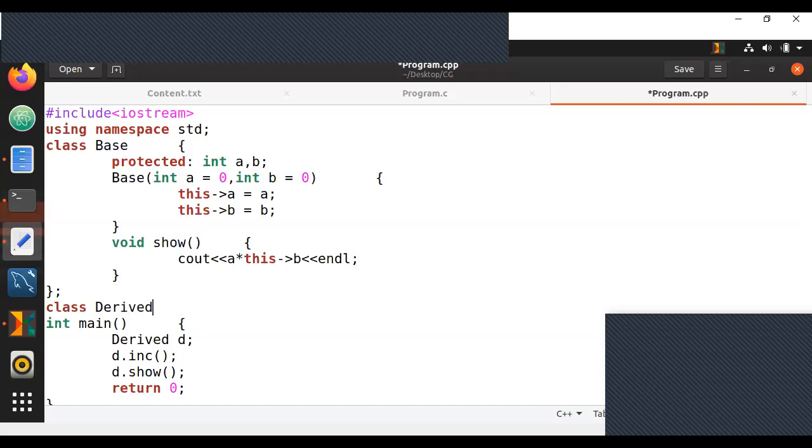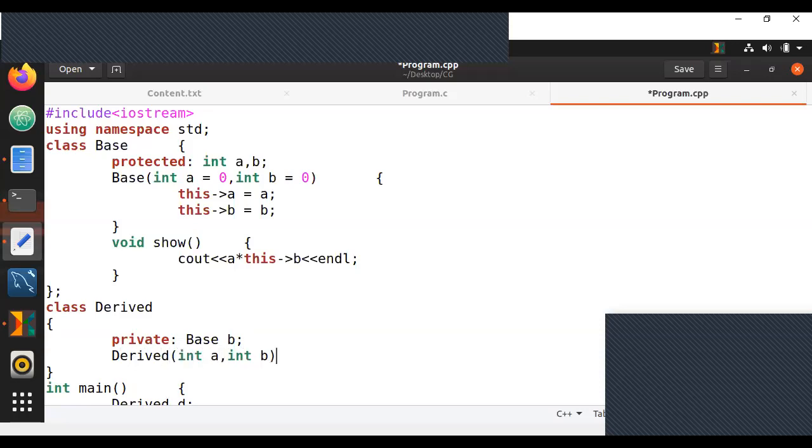Now, there's going to be a couple of conditions that I'm going to do over here. You guys will observe this very clearly. Since I cannot have base with the same variable b while having this variable also b, I'm going to change the very object name of base as object base, just to make it differentiated.